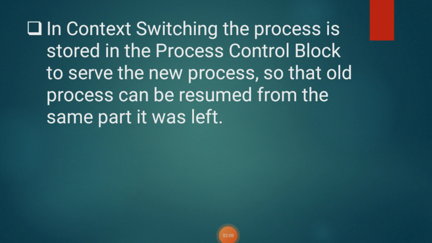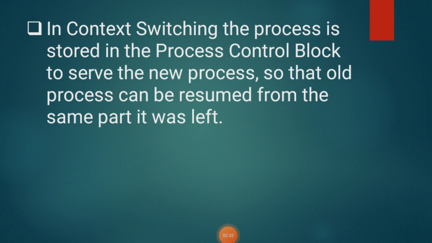What do we mean by context here? A context is nothing but the contents of the CPU registers and program counter at any point. Why do we do context switching? There are three reasons. The first is when a process of high priority comes into the ready state.